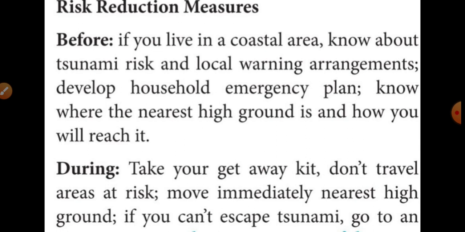Then during tsunami, what are the things we should do? Take your getaway kit. Kit means tools, all the tools we take away. Don't travel to risk areas. We should move immediately to the nearest high ground, the high part of the area, during tsunami.